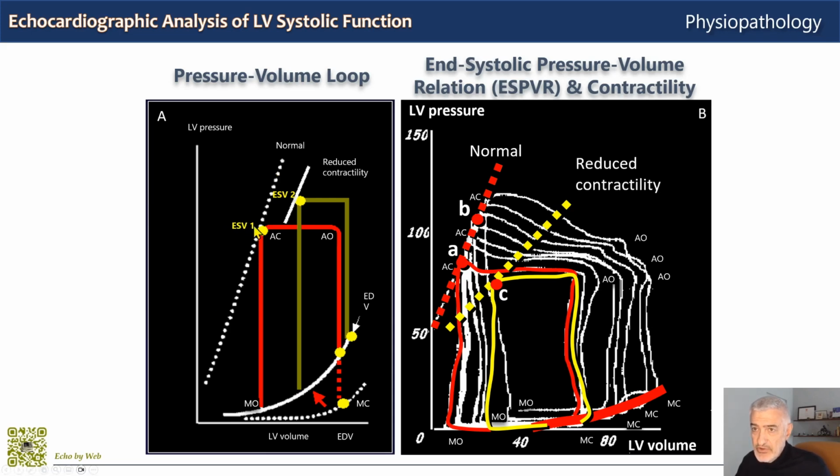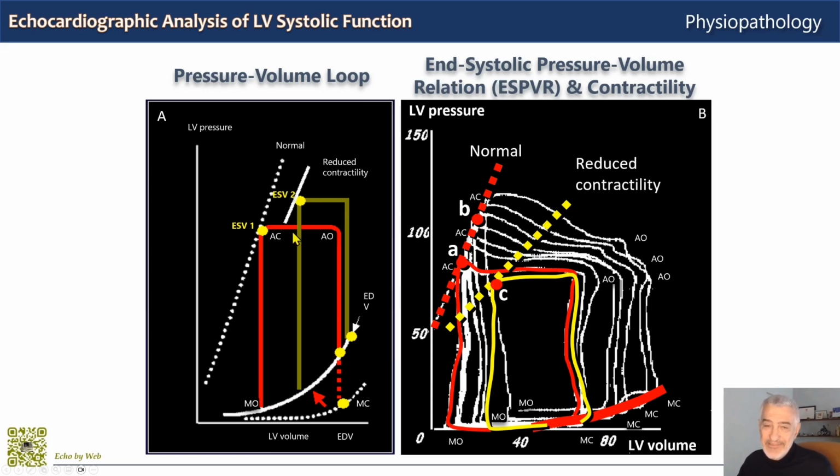So the end-systolic point of the normal loop, end-systolic volume 1, is on this straight line. The reduced contractility loop has an end-systolic point on another line, and the shift of this line defines a shift in contractility.